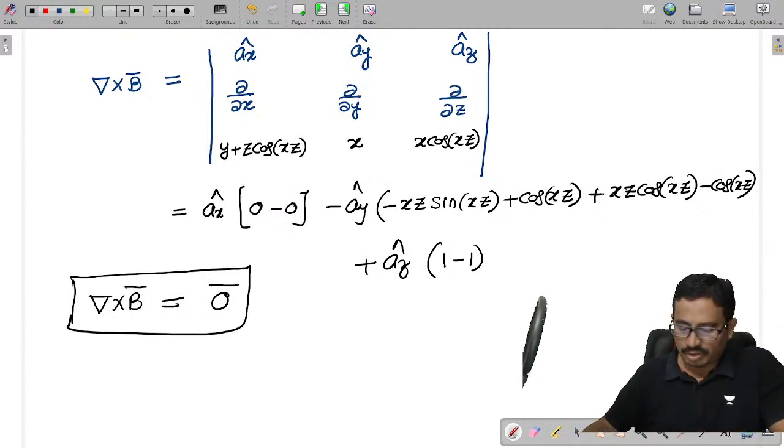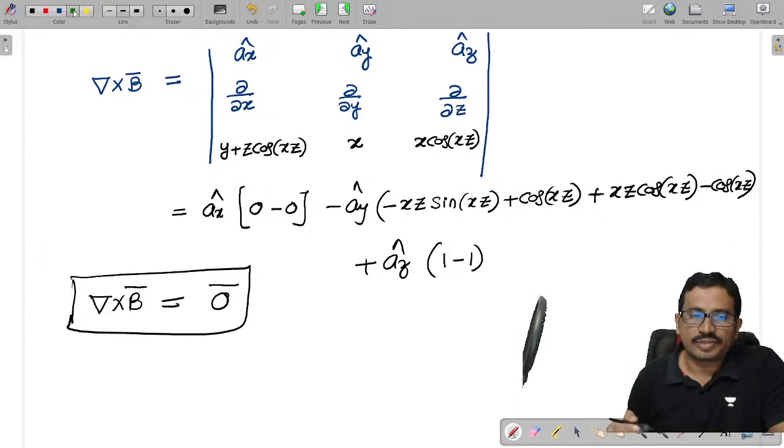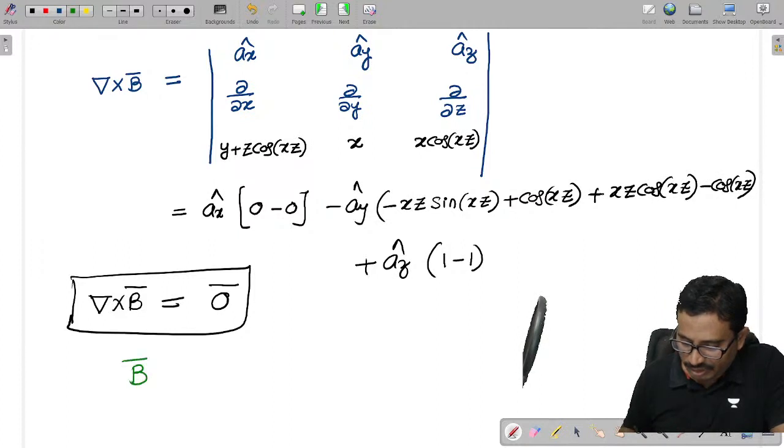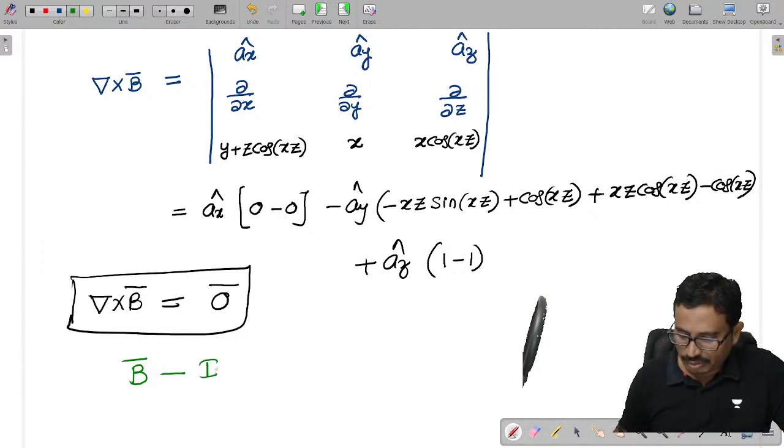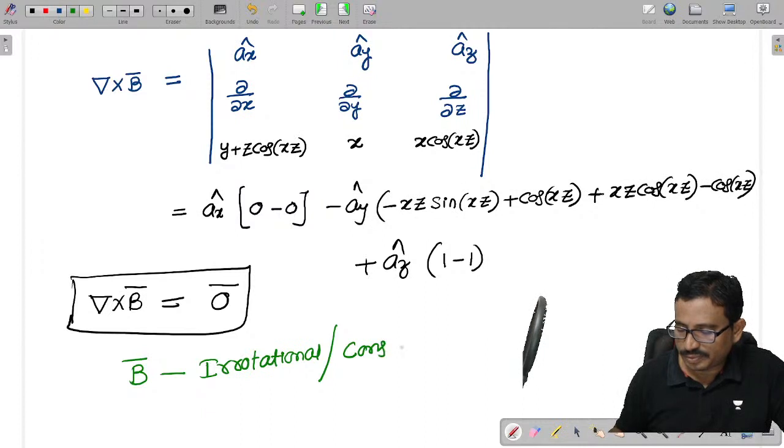Now here we got the curl of a vector is 0. If the curl of a vector is 0, then what will I call that vector? Tell me. Then that vector is called irrotational or conservative. So we can call this an irrotational vector, or conservative.